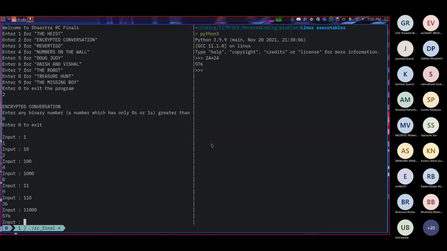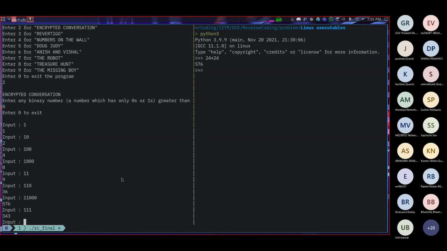Yep, it's 576, right? I just opened up Python here just to do some quick calculation, so we don't have to do any mental math. So okay, this is squaring the numbers, but only when there are 2 ones, right? Let's see what happens if there are 3 ones. Okay, 3 ones gives 343.